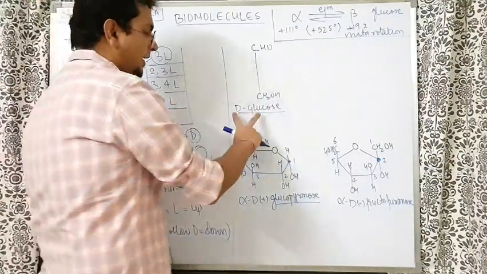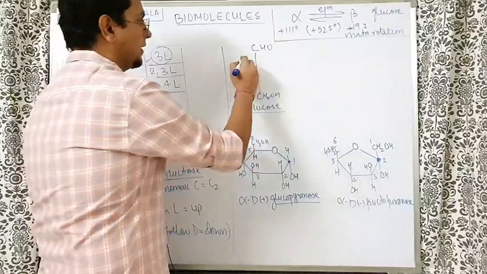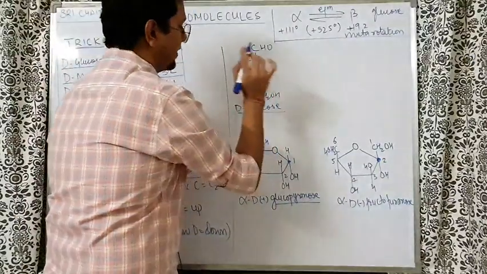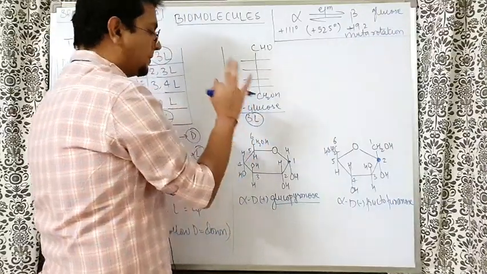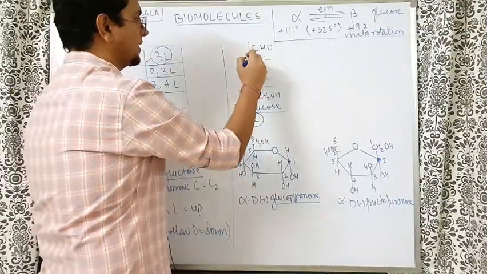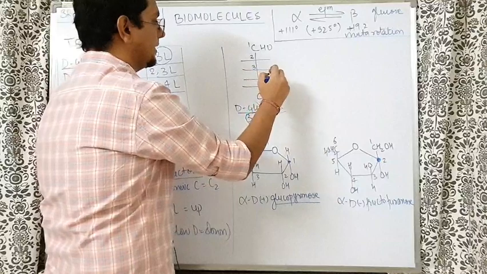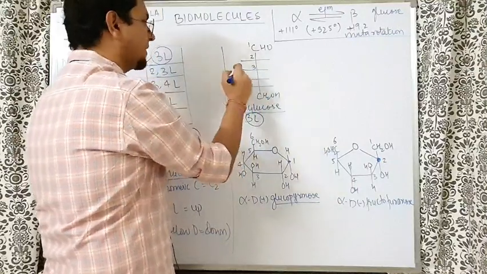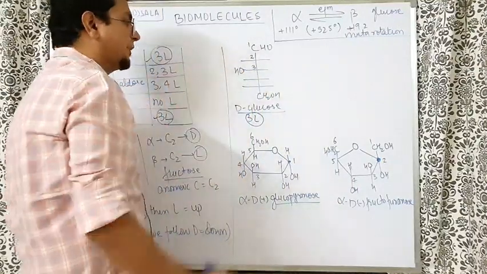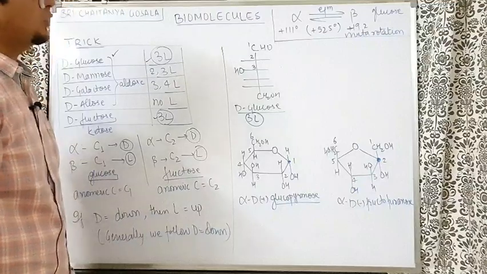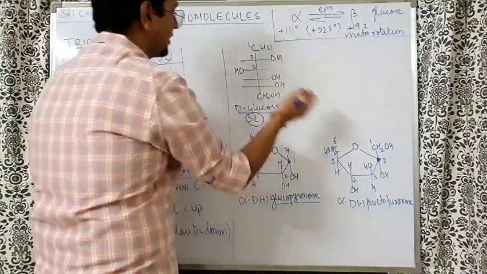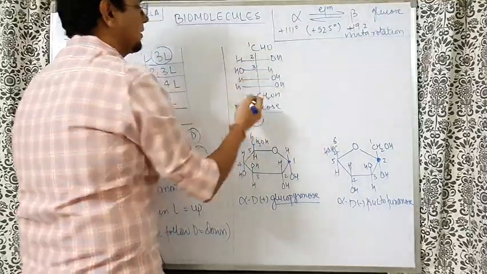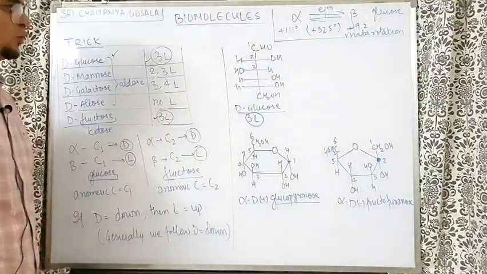So focus here. D glucose if we talk about, we'll write 4 lines like this, right? Then what? We have to understand D glucose is 3L. That means third carbon is L. So it is first carbon, second carbon, third carbon is L. That means on the left side, you have the OH group. Sir, what about remaining? Remaining are obviously right, right? Finished. Game over.